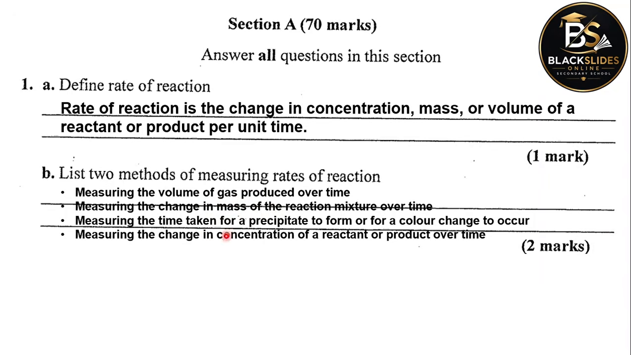So know all the ways of measuring rate of reaction so that you can give any two. But in this particular question, we are simply supposed to list two. So don't list all of them because the question is just 2 marks. So each method listed is 1 mark. So just any 2 of these will give you 2 marks.